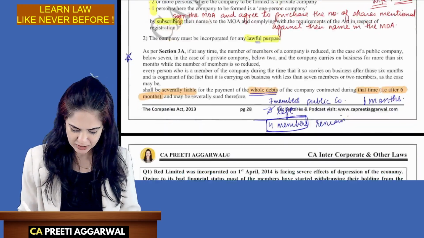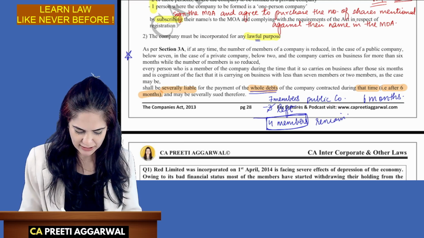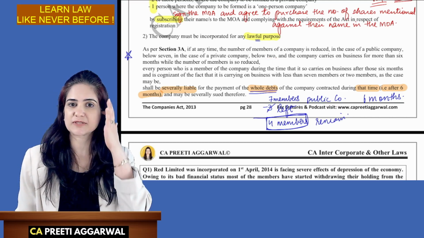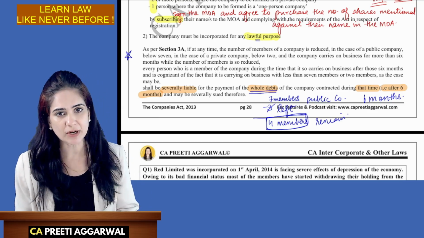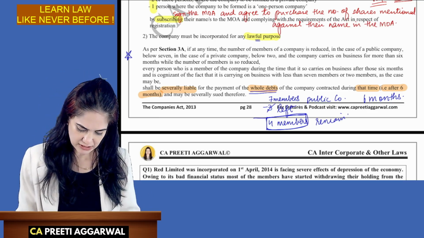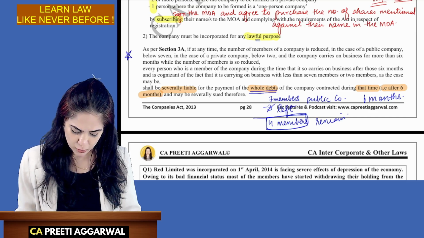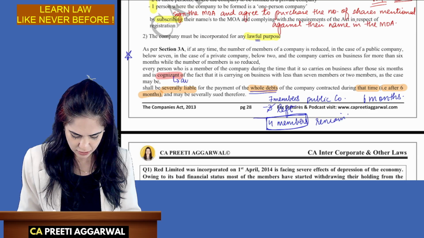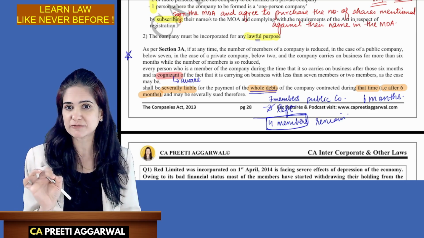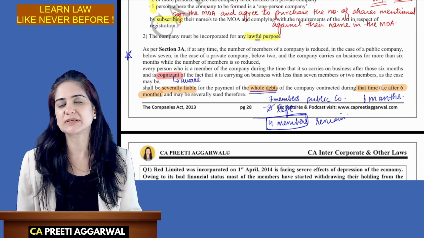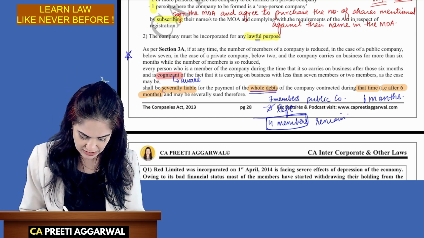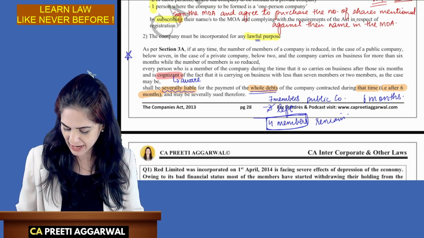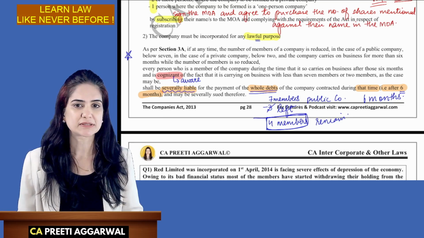If at any time the number of members is reduced below 7 in case of public and 2 in case of private, and the company continues to carry on business for more than 6 months with this reduced number, every person who is a member, you will highlight this, who carries on the business after 6 months and is cognizant of the fact, write down the meaning of the word cognizant. Cognizant means aware of the fact that the company is doing business with this reduced number. They shall be severally liable for the whole of the debts contracted after 6 months.